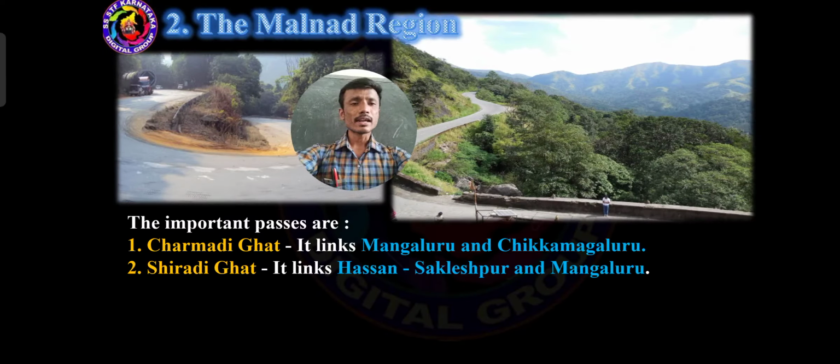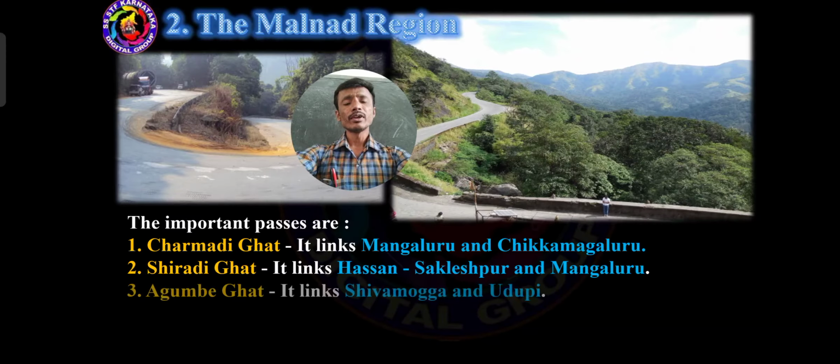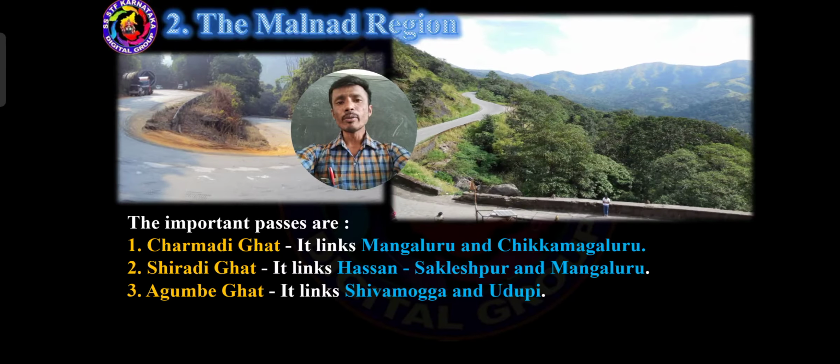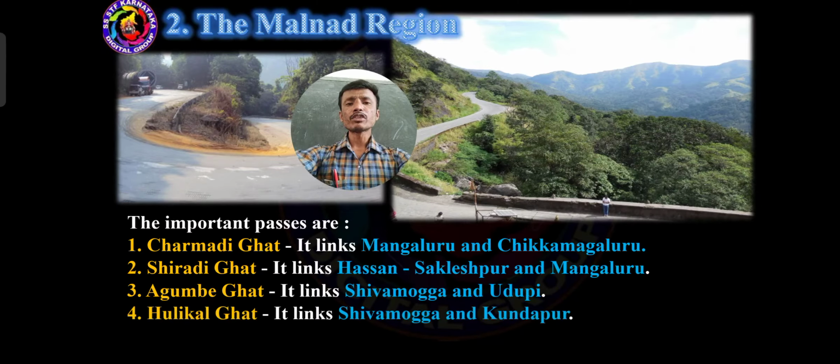And the third one, Agumbe Ghat. It links Shivamogga and Udupi. Then the fourth one, Hulikal Ghat. It links Shivamogga and Kundapur. So these are the important mountain passes.